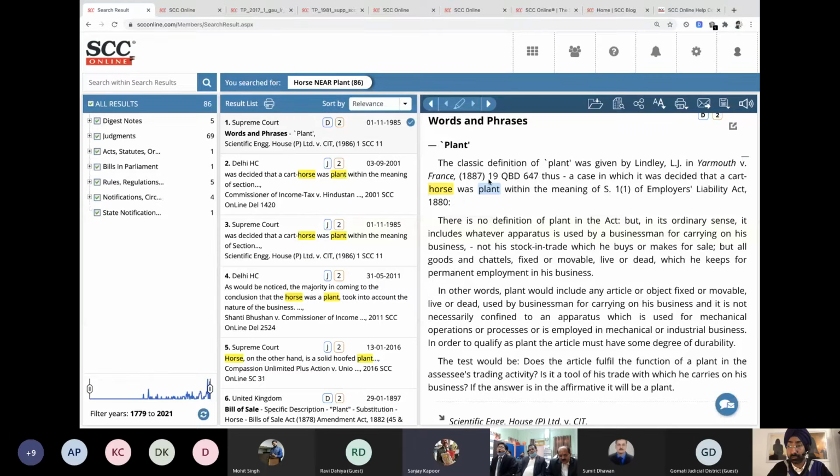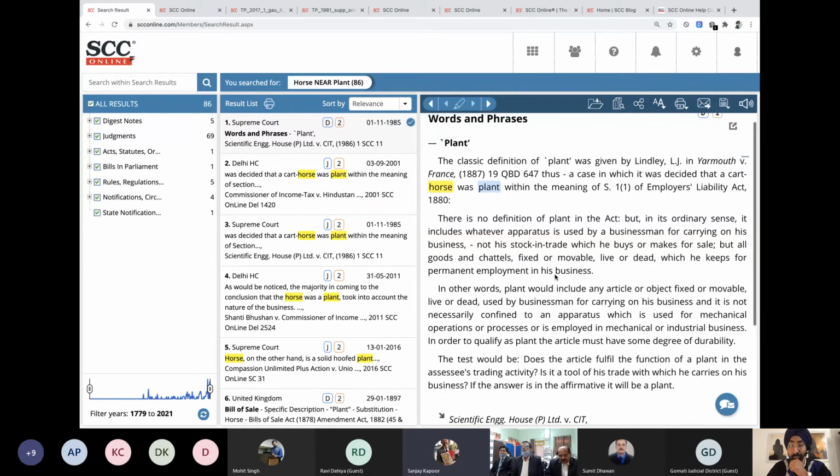Let me read it, Chetan. It's words and phrases, plant. The classic definition of plant was given by Lindley, Lord Justice, in Yarmouth versus France in 1887, a case in which it was decided that a cart horse was plant within the meaning of Section 1 of the Employers Liability Act. Oh, wow. So that means without typing Employers Liability Act, without typing the rest of the story, we have reached this.